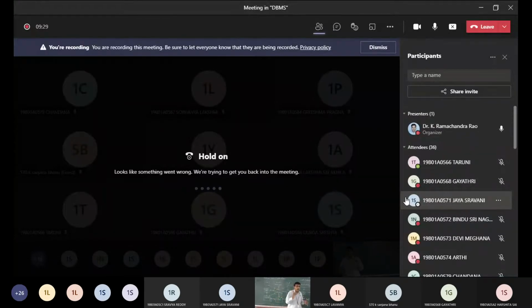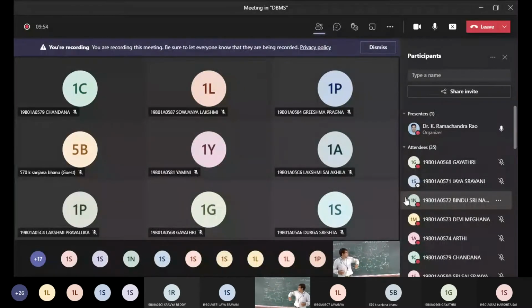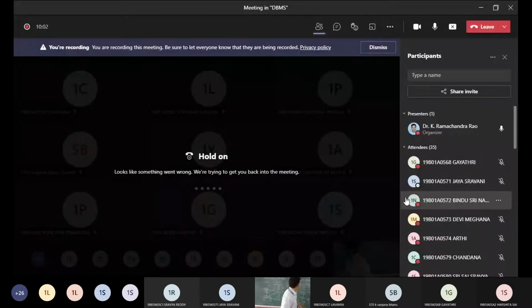Next, we have a lot of vendors for databases. One can be Oracle SQL, two MySQL, three SQL Server, four MS Access, and in this way DB2. There are a lot of vendors who provide database services. These people who have developed the database, we call them the developers. They are the people who have created the database so that the end users or novice users can use it.